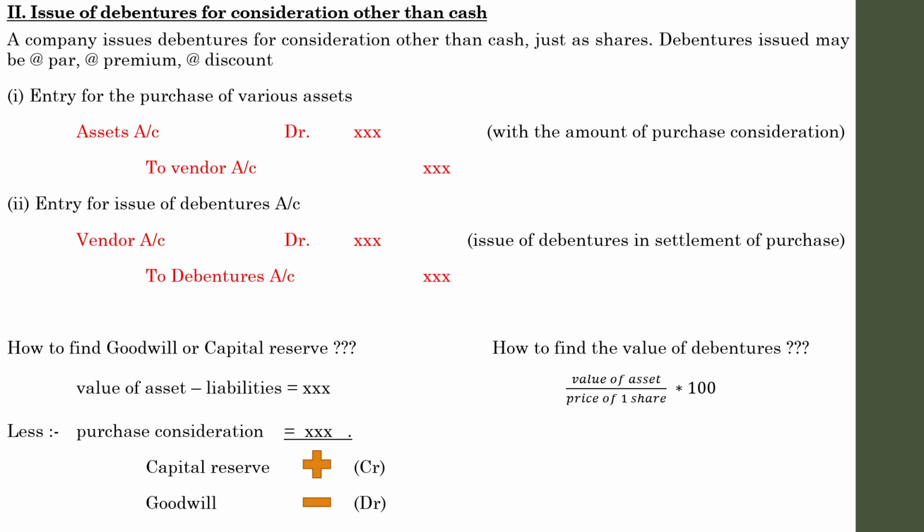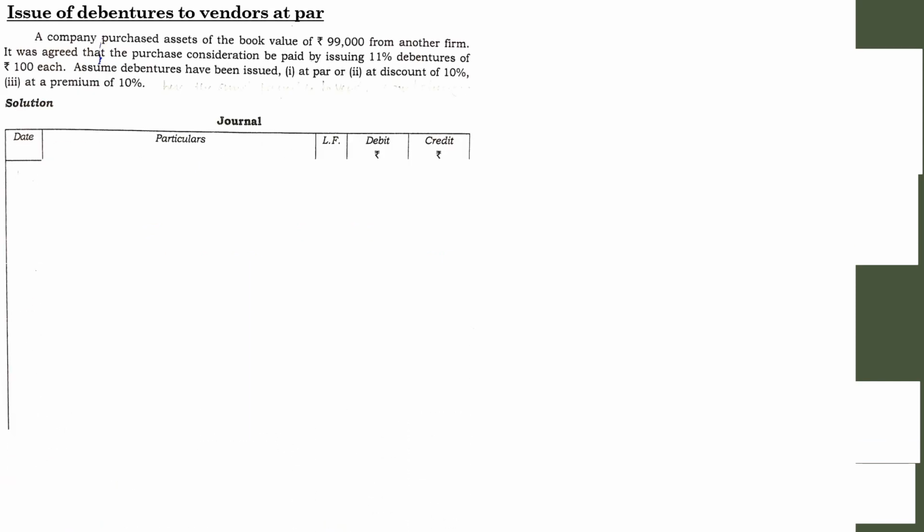So let us go through a case, then you will get a clear picture regarding the theoretical aspects which we have discussed until now. Issue of debentures to vendors at par. A company purchased assets of the book value of 99,000 from another firm. It was agreed that the purchase consideration be paid by issuing 11% debentures of 100 each. Assume the debentures were issued at par, at discount and at premium.